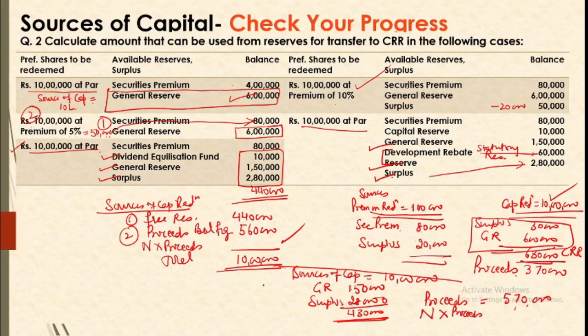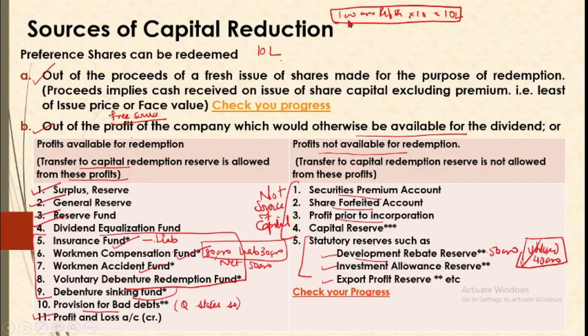So herein you can transfer only 4,40,000 in first case. You can transfer herein 6 lakh, and again here also you have 4,40,000. Herein you have 6,30,000, and in the last case we have 4,30,000 being transferred. So depending upon the given problem, we will look for the free reserves and they can be used as a source of capital. For the remaining source, we will be having proceeds. So I hope the term free reserves is clear.